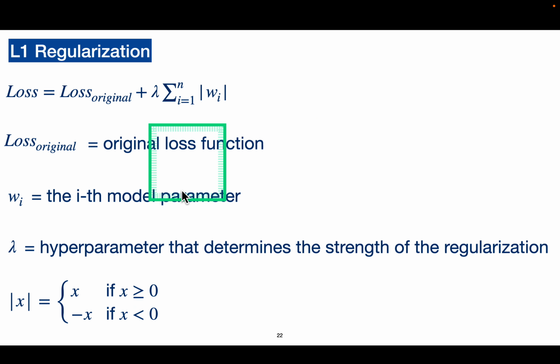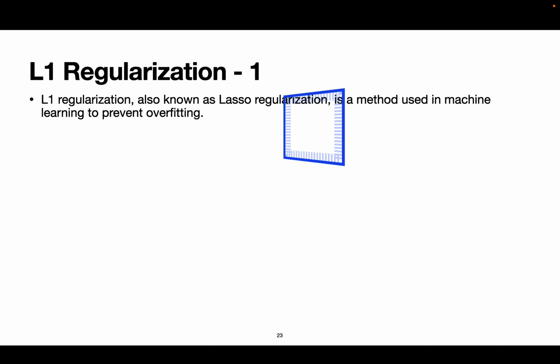And this one has an absolute value. So x will remain x if it is 0 or more, and if it is less than 0, it will be turned into minus x. I mean, it just takes the positive value. So if it is minus 5, it will be taken as 5 only. So L1